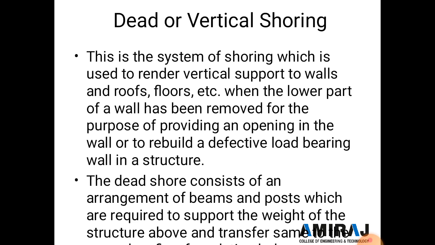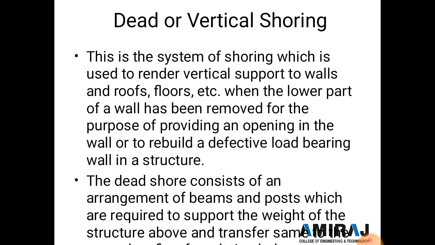Now the next type of shoring is the dead or vertical shore. This is the system of shoring which is used to render vertical support to the walls, roof, floor etc. when the lower part of the wall has been removed for the purpose of providing an opening in the wall, or rebuilding a defective load bearing wall in a structure.